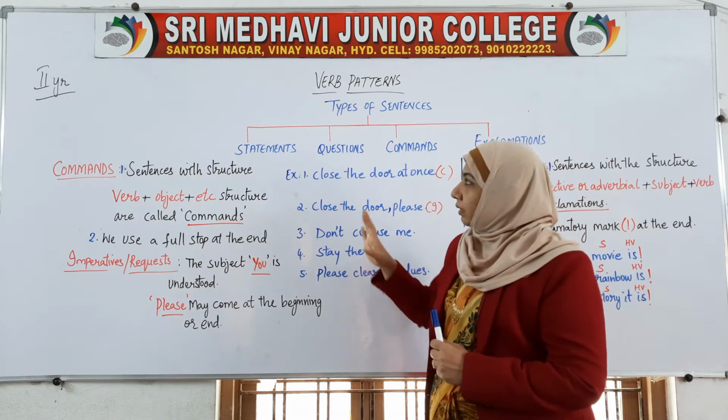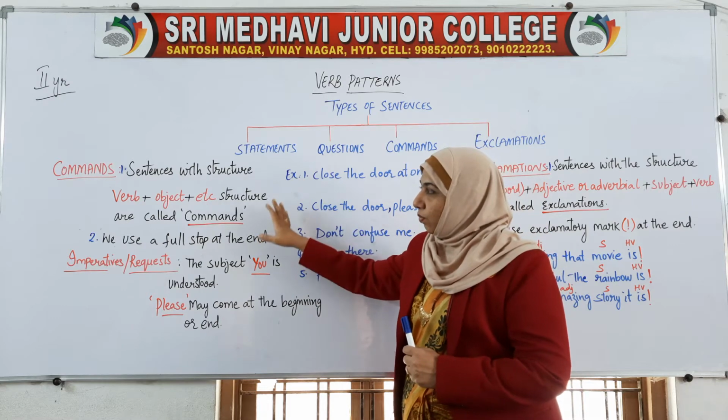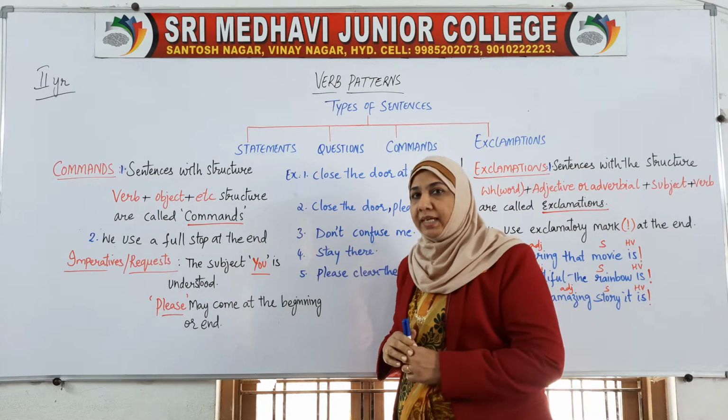So now, after these two, we have to go for the explanation of commands.